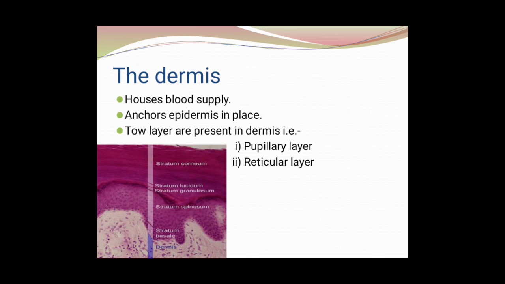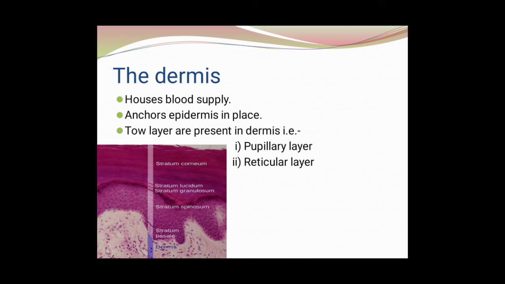The dermis. The dermis is present below the epidermis and it is also known as the blood supply. Dermis consists of two layers, that is papillary layer and reticular layer. So let's start with the papillary layer. This layer is made of connective tissue, the more superficial layer of the dermis. Collagen fibers are present in the dermis layer and epidermis together.